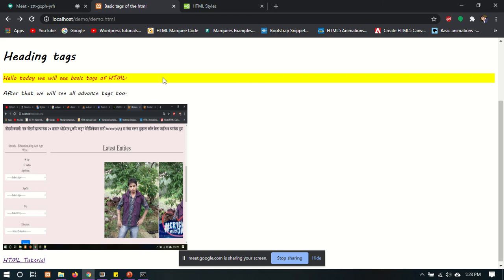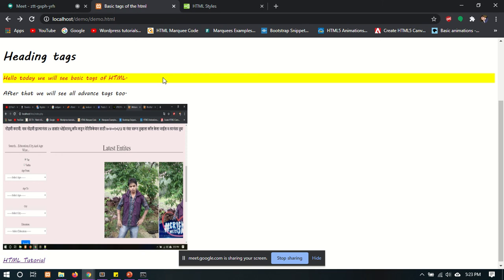There are so many things there. If you have to change the font size, the font weight, then font family, there are so many things. So you can change all the fonts or all the text styles by using the style tag and the style properties.